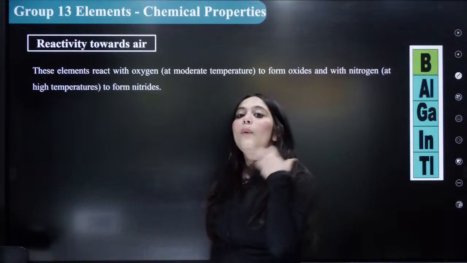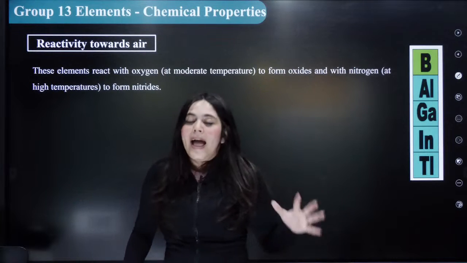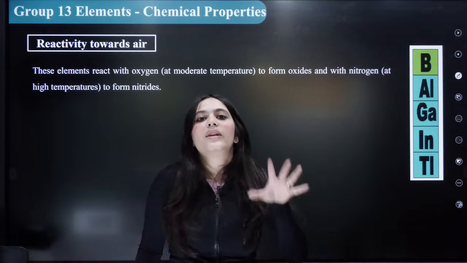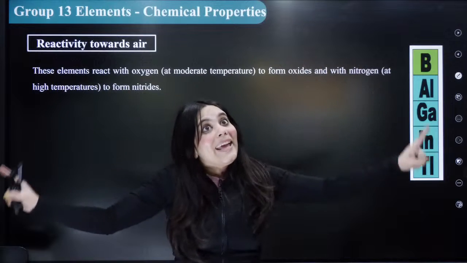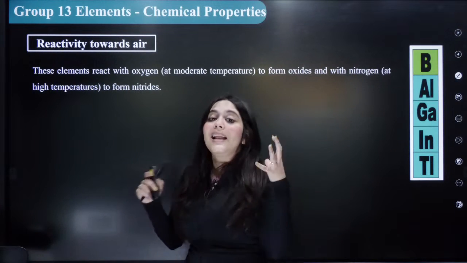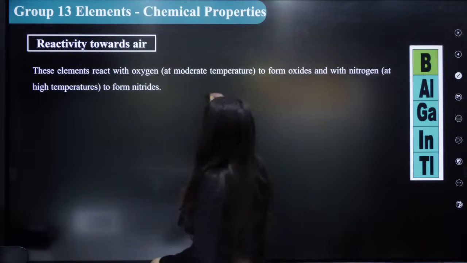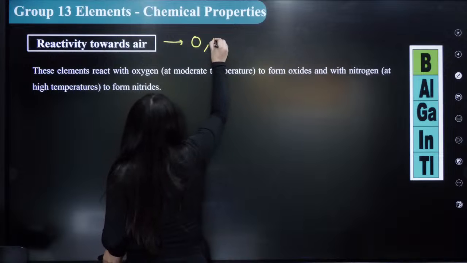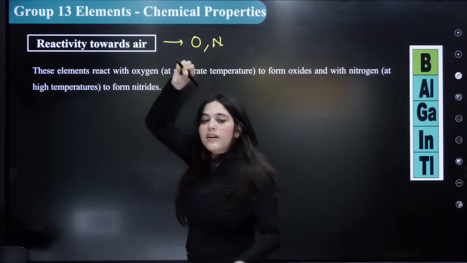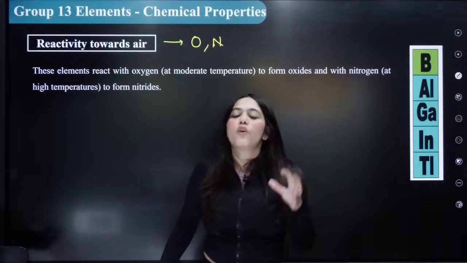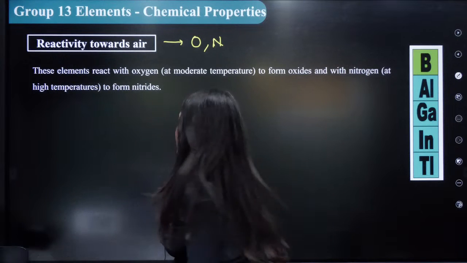Okay? Now we're talking about reactivity with air. I've discussed the reactivity with water. Now we're talking about reactivity with air. So in air, what are the elements present in most abundance? In air, the elements present in most abundance are oxygen and nitrogen, right? Everybody is familiar with that. So oxygen and nitrogen form the most compounds with these.